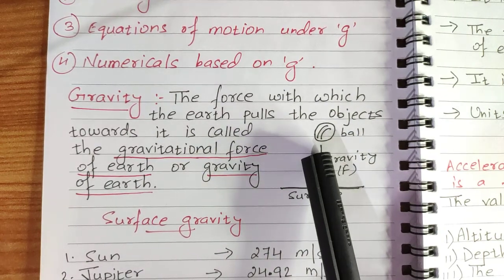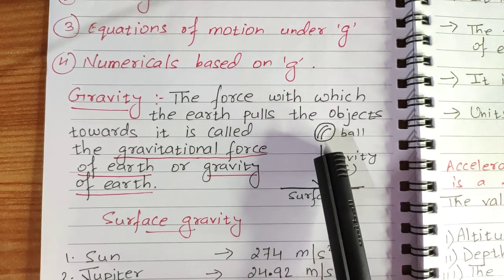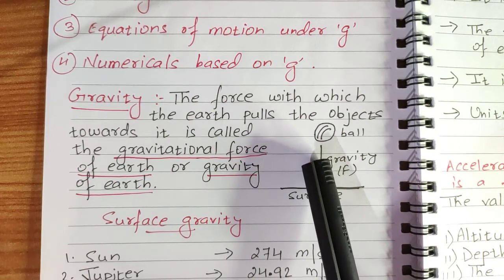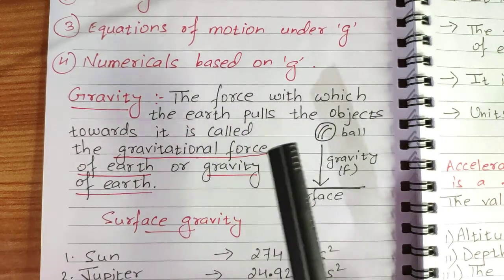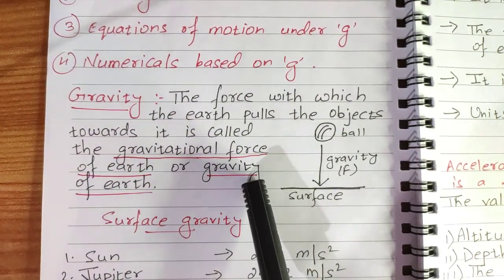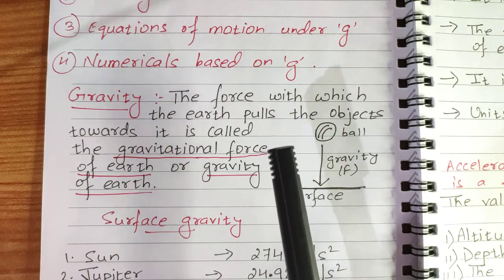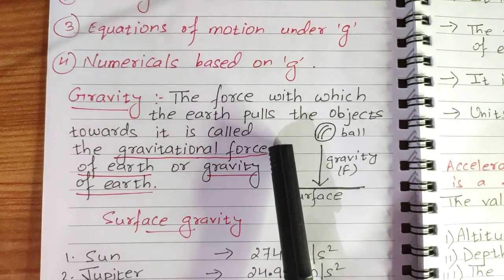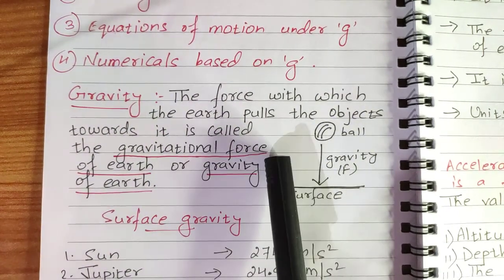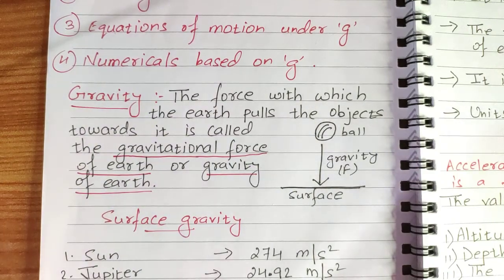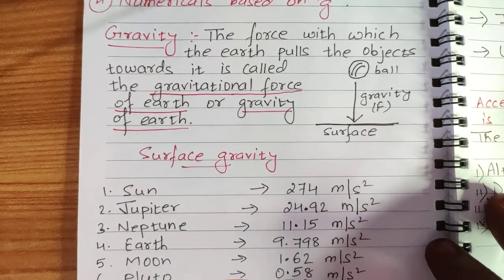So all these have their gravity, gravitational force, surface gravity. Clear children? So what is gravity? It is a force with which any heavenly body pulls things towards itself. Gravity of earth means the force with which earth attracts or pulls a body towards itself. Now we will see the surface gravity of some of the heavenly bodies.